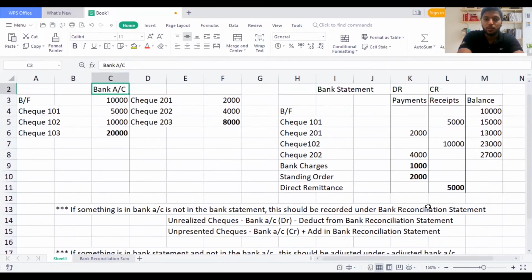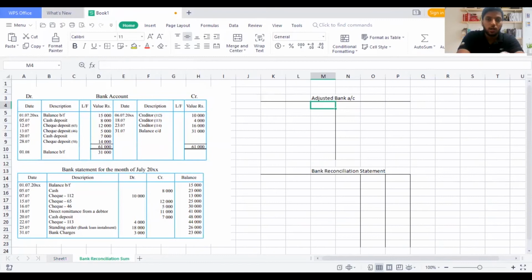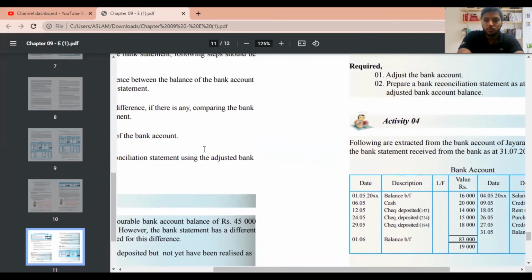So on the next example, this is the basic things you need to know. On the next example, I'm going to teach you how this actually happens. Now you already know how to adjust it. Now I'm going to go to this adjustment which is in your textbook. You can see this. Yeah. So this is the work I'm going to do.